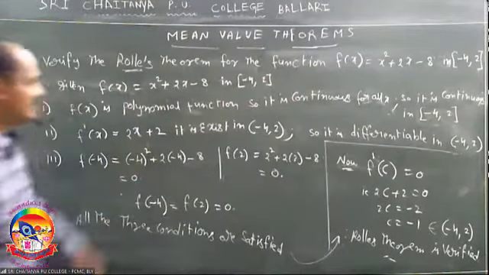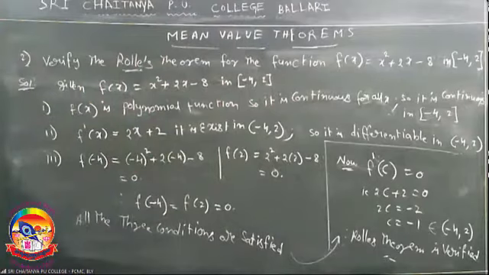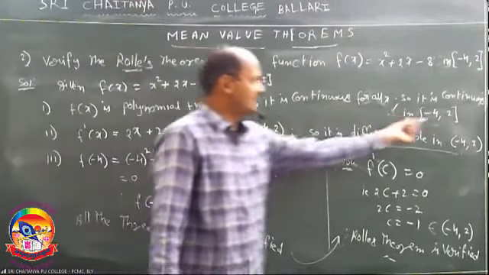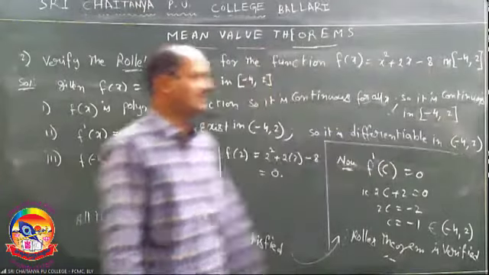Second one is differentiable. Third one is f of a equal to f of b. If these three conditions are satisfied, then Rolle's theorem holds. Okay? First, the given function is a polynomial function. Every polynomial function is continuous everywhere. So it is also continuous in the given interval minus 4 comma 2.